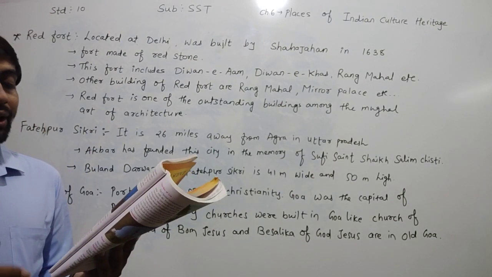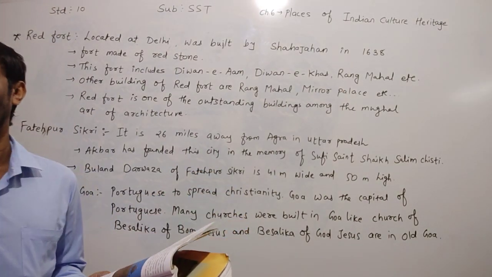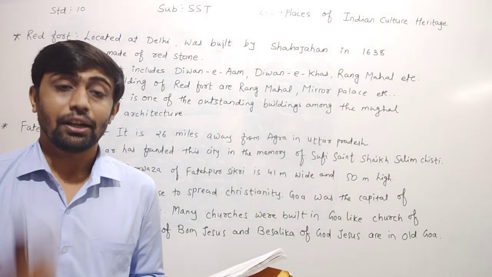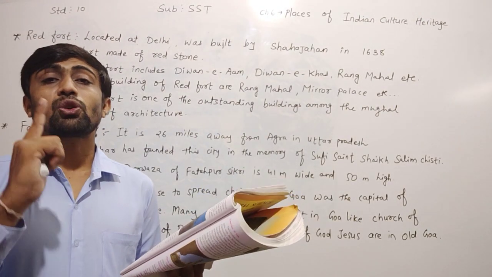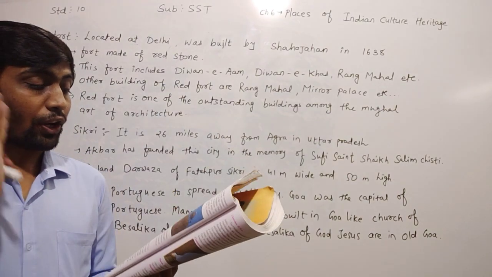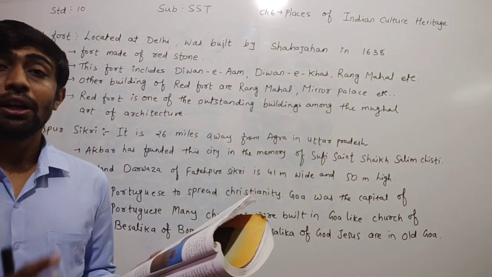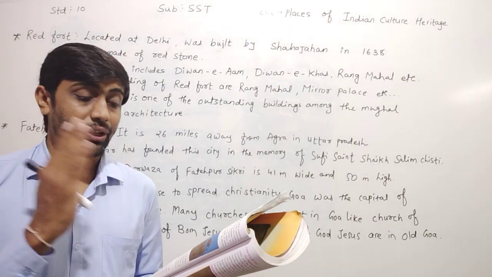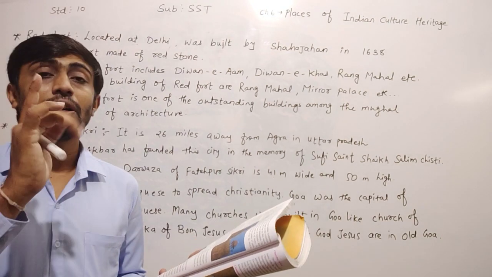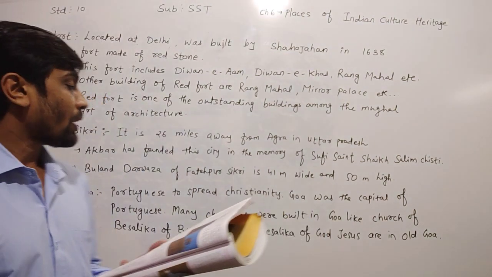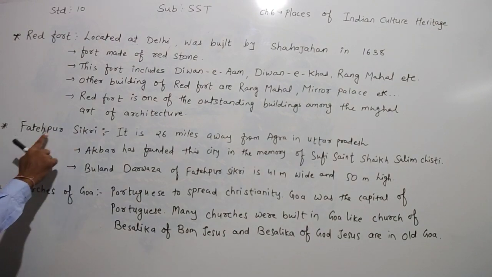Every year, our Indian flag is hoisted on the Red Fort on the national festival. Dear children, remember that every year our Indian flag is hoisted on the Red Fort on the national festival. That means on Independence Day and Republic Day, 15th August and 26th January, our Indian flag is hoisted on the Red Fort. After this, dear children, we have the information on Fatehpur Sikri.